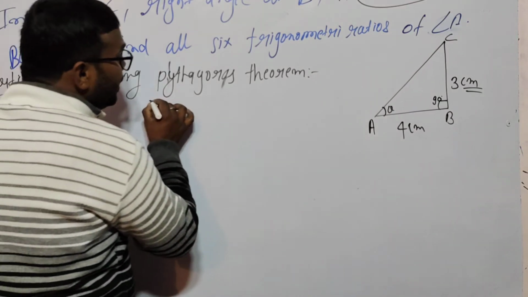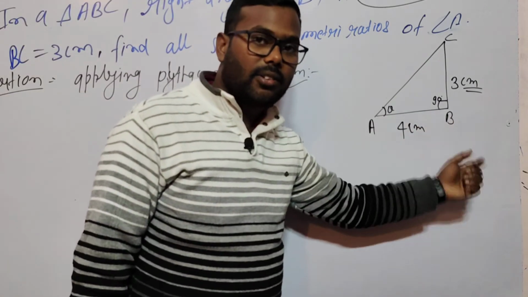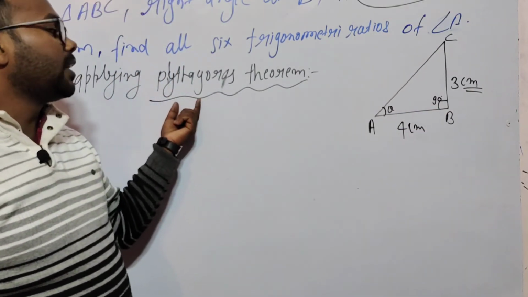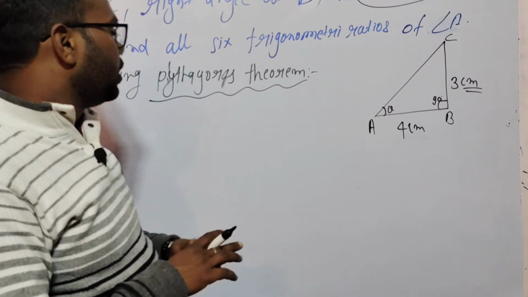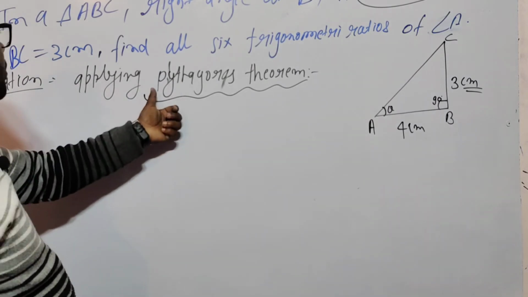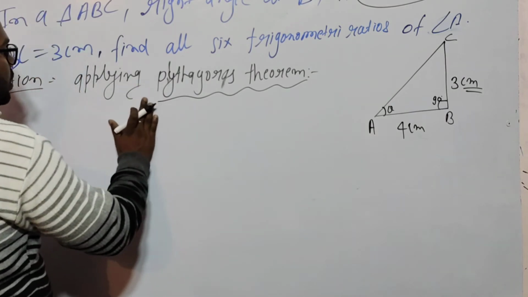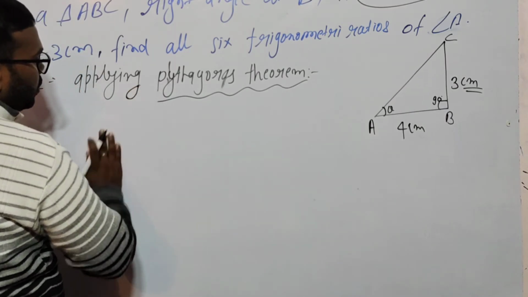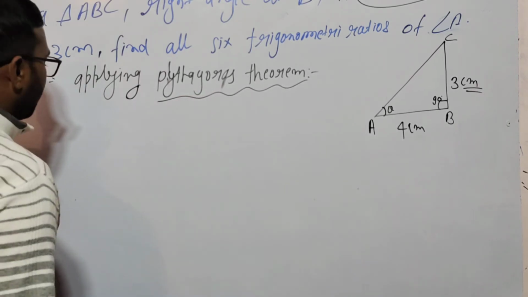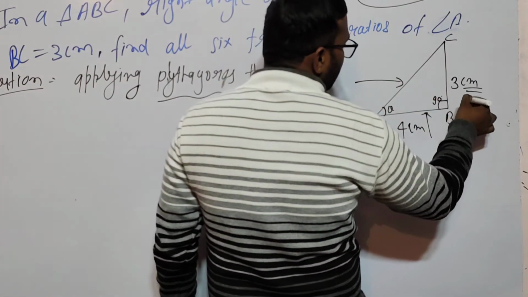The Pythagoras theorem is a very useful theorem for a 90 degree or right angle triangle, because it is only applicable for a 90 degree triangle. This is the criteria of the Pythagoras theorem. Now, what is Pythagoras? Pythagoras was a mathematician. That person calculated something. I am telling you here, this is your hypotenuse, this is your base and this is your perpendicular.